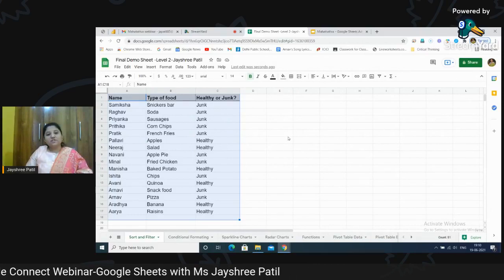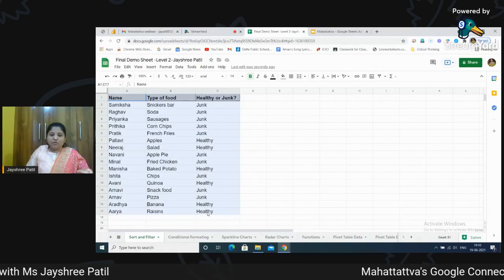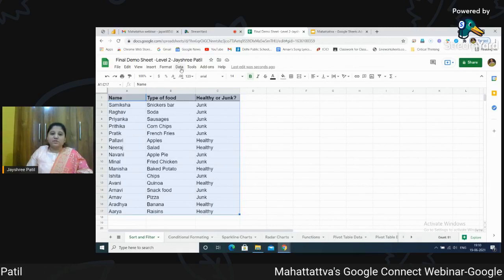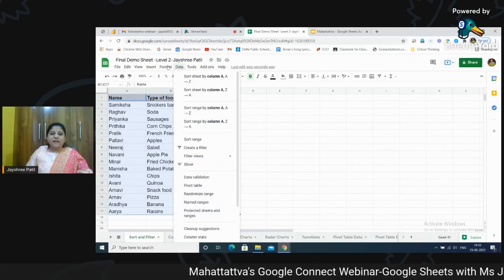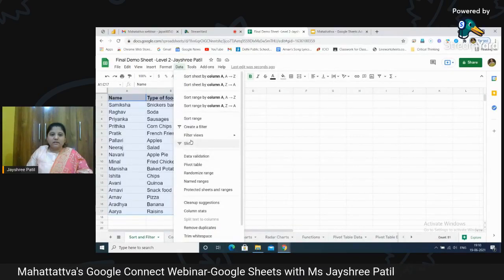Now we can even sort data in a different way. This we all know. For example, I want to sort it in a different way. I'm just going here and I will sort it. Click on the sort.